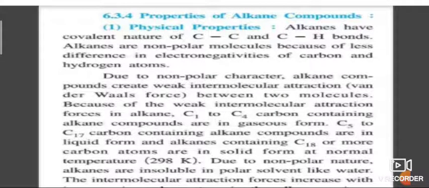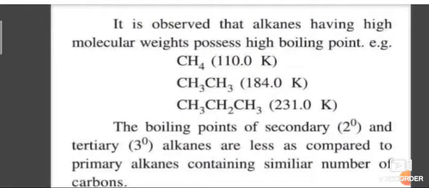Next, boiling point. As the number of carbon atoms or molecular mass increases, the boiling point of alkanes increases because van der Waals forces increase due to increased surface area. However, branching results in a decrease in boiling point due to decreased surface area, which results in weaker van der Waals forces.